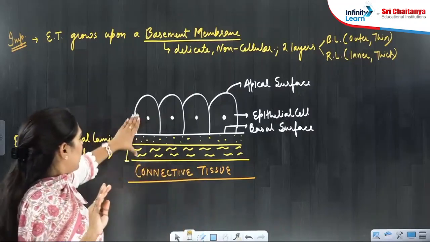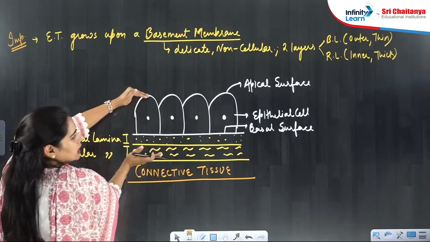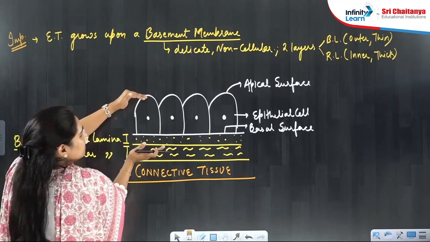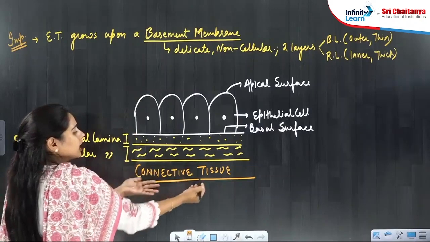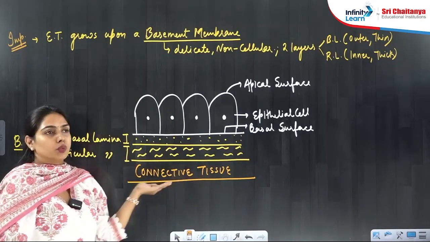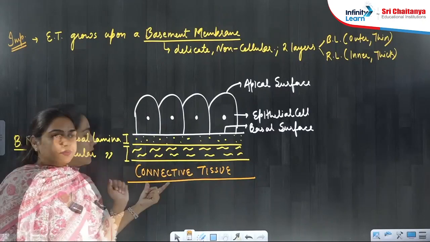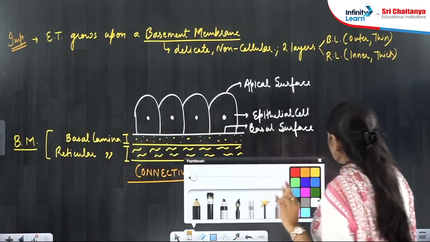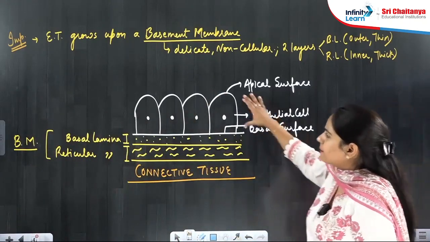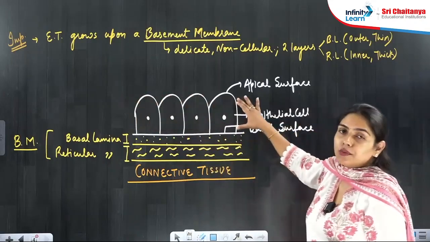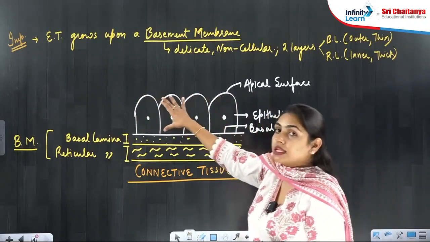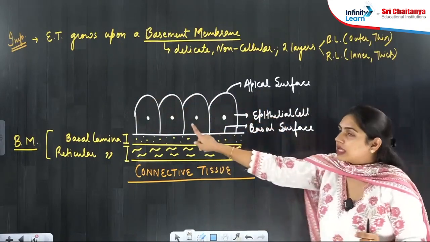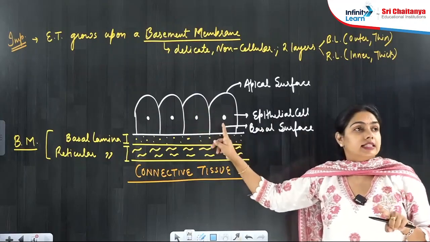Right? So this whole is epithelial tissue now, and this epithelial tissue is growing upon the connective tissue. Now you can see here connective tissue. Yes or no? Now this apical surface, we will look at the apical surface. It looks simple. I have made simple epithelium only here, and in this simple epithelium you can see only a single layer of cells. Yes or no?